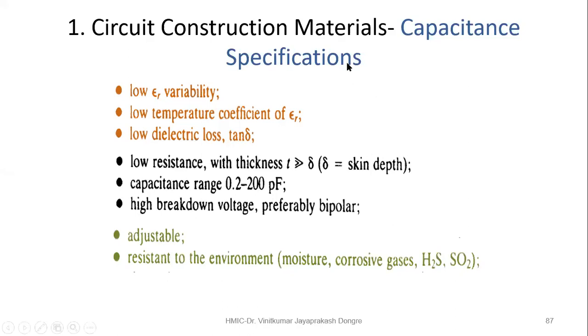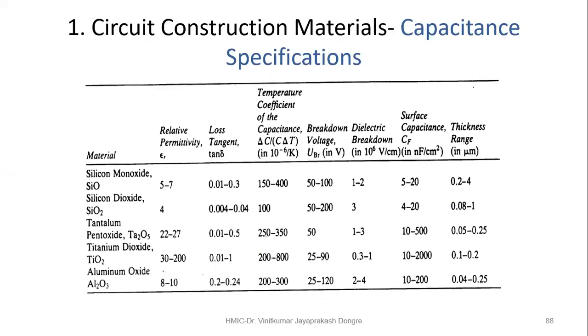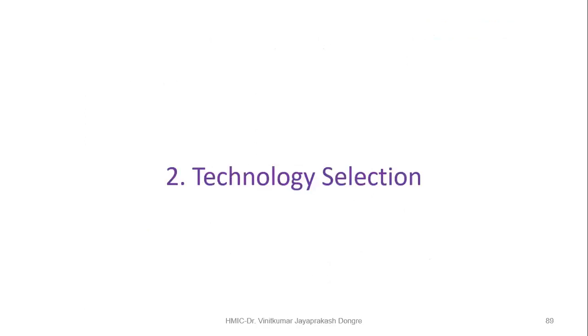Adjustable, so you can adjust the values according to the requirement. And resistance to the environment, that is moisture or the other environmental impacts from gas and all this, so it should be resistant to that. So these are some materials and their specifications. Silicon dioxide and others are used for the realization of the capacitor. This is the next point, that is the technology selection. Now we will stop here because the time is ending.